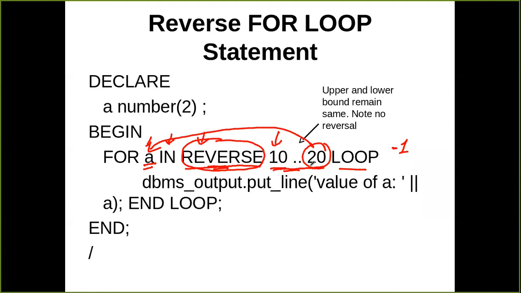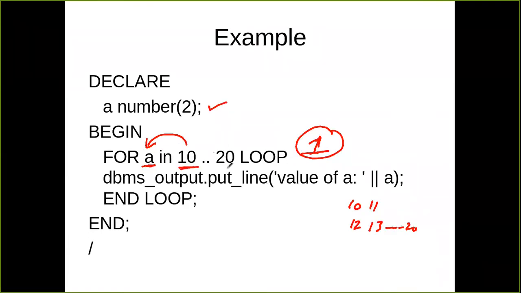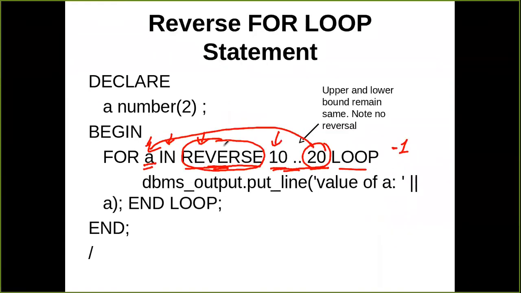Otherwise the lower value and upper value both have to be the same as in the original case. For example, in the previous case we have written first the lower value, then the final value, the upper value. Similarly, if the loop is going to be in the reverse direction, your upper and lower value will remain the same. They have to be written in the same way. So in this case, the upper value will be transferred to the counter and the counter will be decremented by 1 automatically. So there is no way to decrement it by 2 or by 3. The only way is that it is automatically decremented by 1.